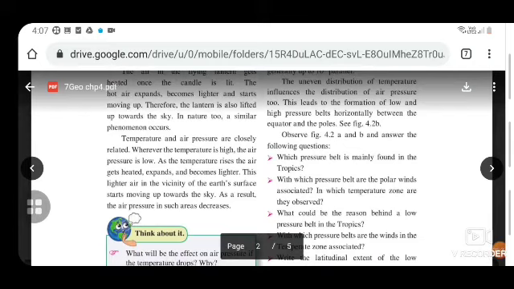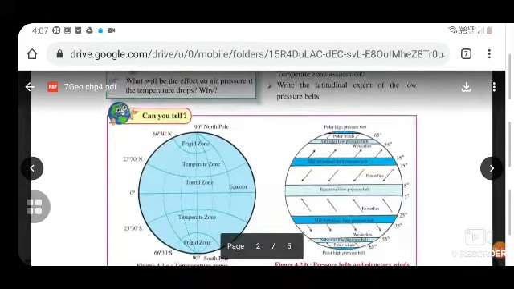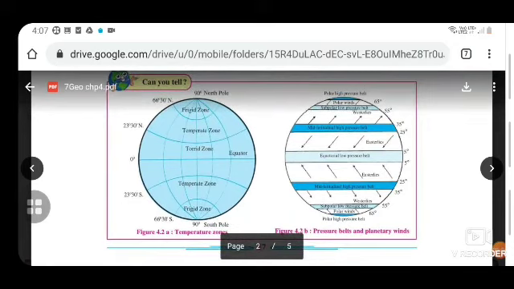The uneven distribution of temperature influences the distribution of air pressure too. This leads to the formation of low and high pressure belts horizontally between the equator and the poles, if you see in figure 4.2b. Now observe figure 4.2a and b and answer the following questions. See these pictures again for a while.